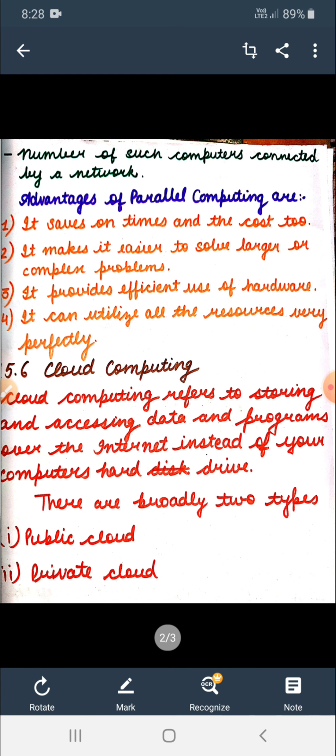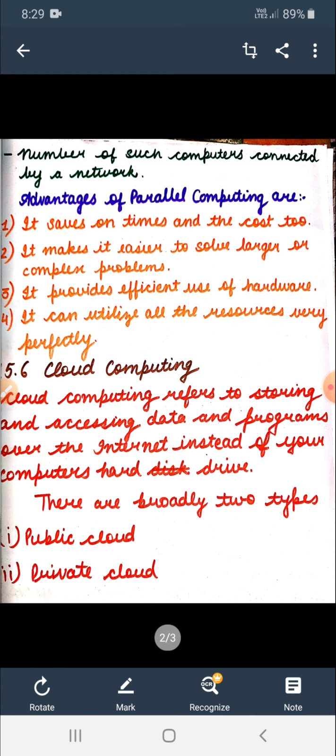The main advantages of parallel processing: first, it saves time and cost. Second, it makes it easier to solve large or complex problems. Many problems are so large and complex that it is impractical or impossible to solve them on a single computer, especially given limited computer memory.